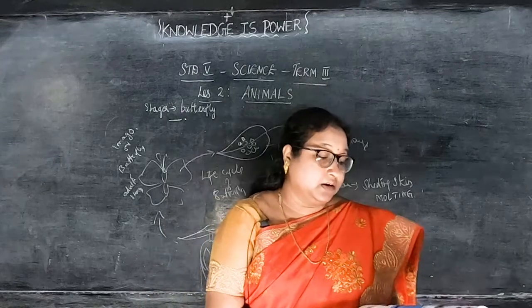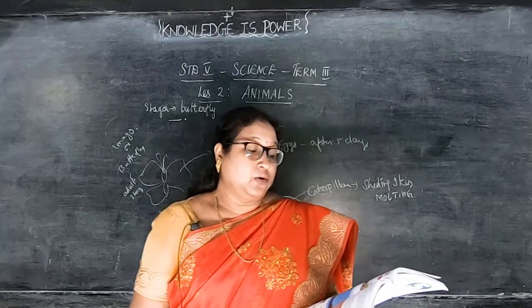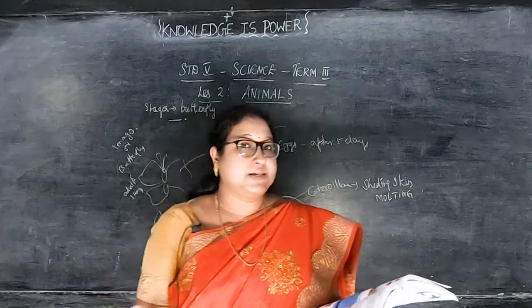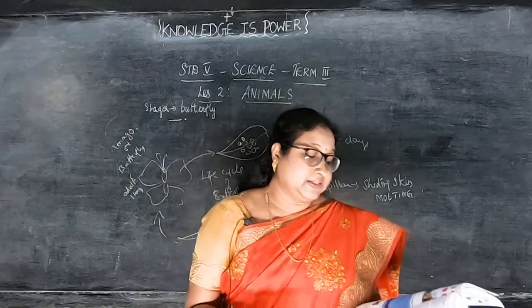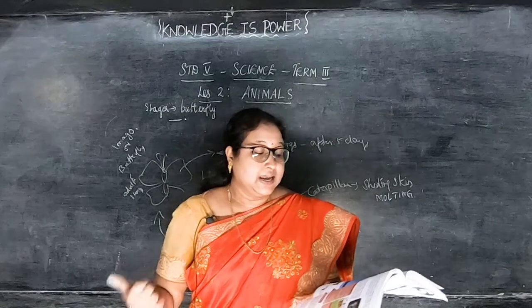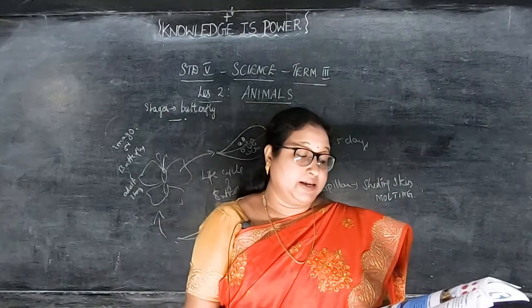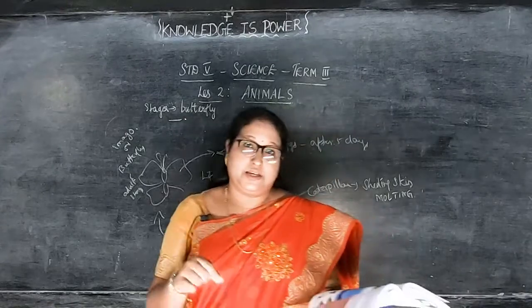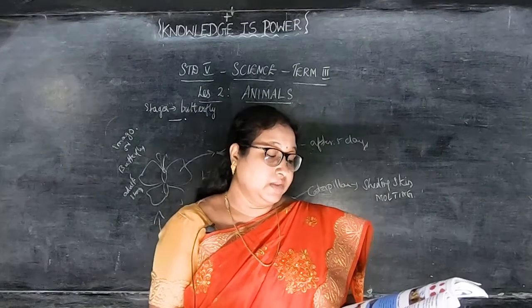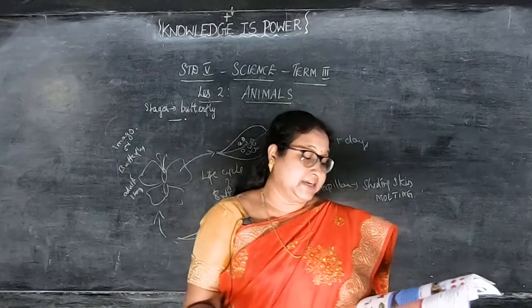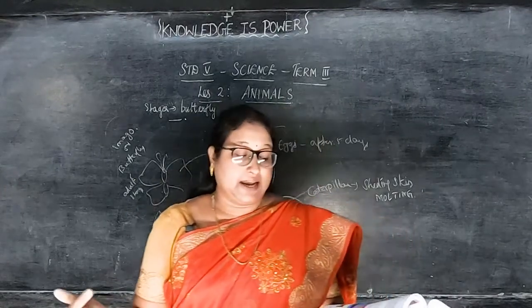Now we'll see the difference between the oviparous and the viviparous. In oviparous, the development of the embryo takes place outside. In the viviparous it takes place inside. The oviparous produces young ones by laying eggs. The viviparous directly gives birth to the young ones. In oviparous, the embryo receives nutrients from the egg yolk. In viviparous, the nutrients are received from the mother. Examples of oviparous are insects, fish, reptiles and birds. Viviparous are cats, dogs, humans and lions.